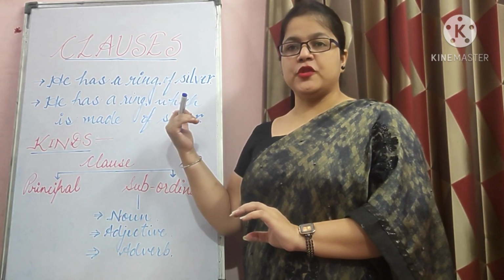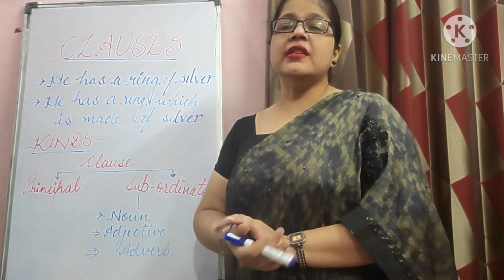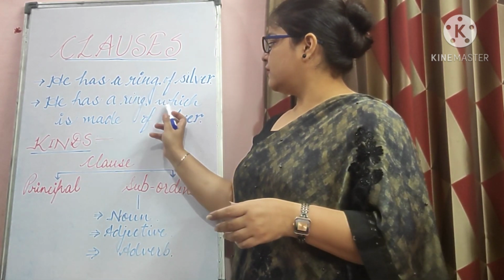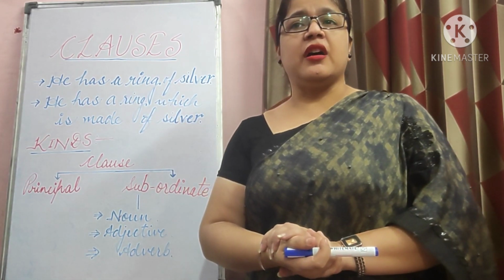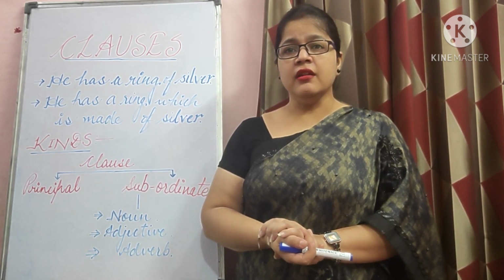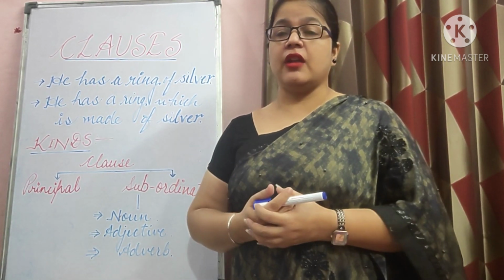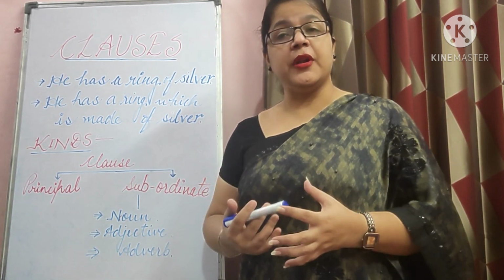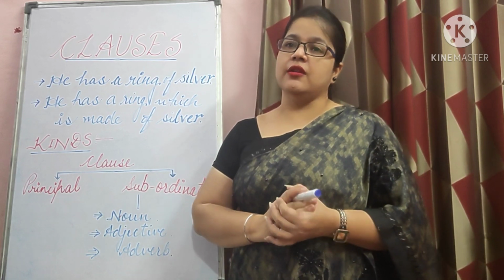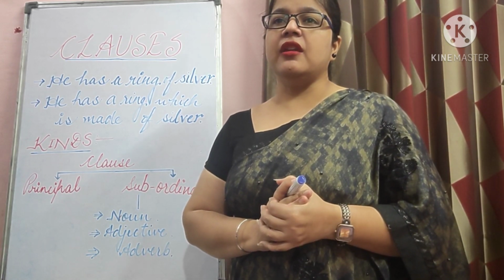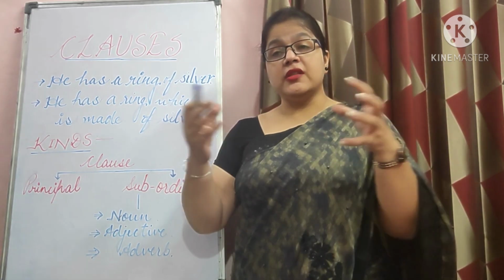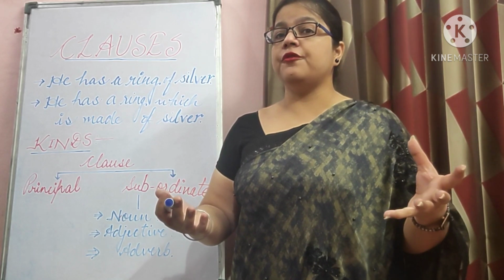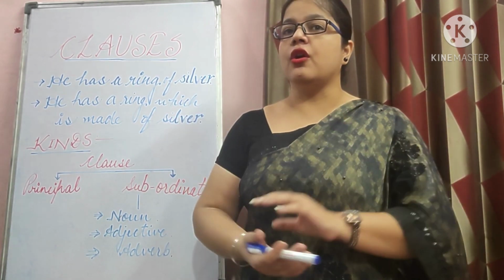Now look at group 2. The group of words in sentence number 2, students, which is made of silver, this part is not a phrase. Why? Because it has a subject. And what is the subject? Which. It has a predicate also. And what is the predicate? Is made of silver. Right? Because both the things are present, such a group of words will not be called a phrase. Rather it will be known as a clause.